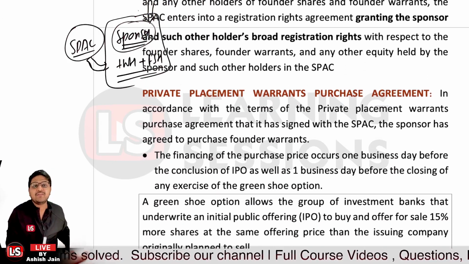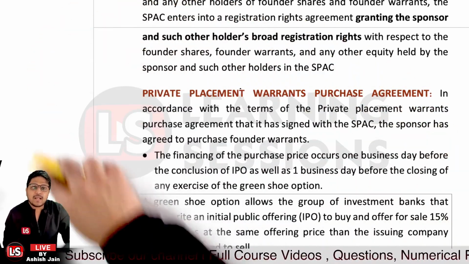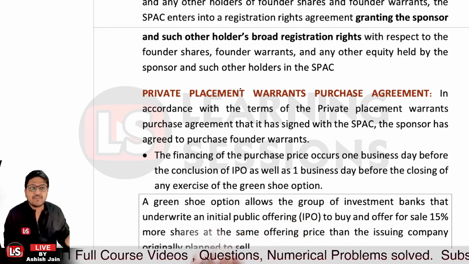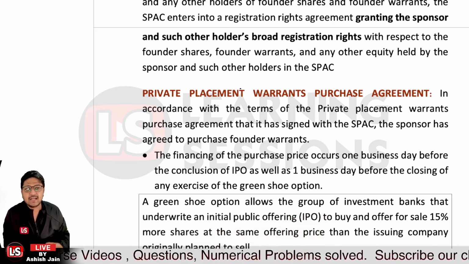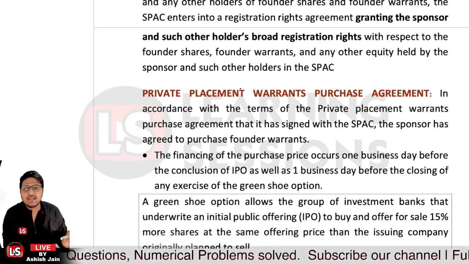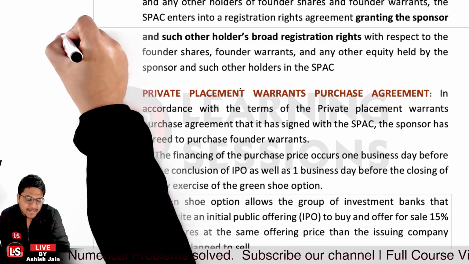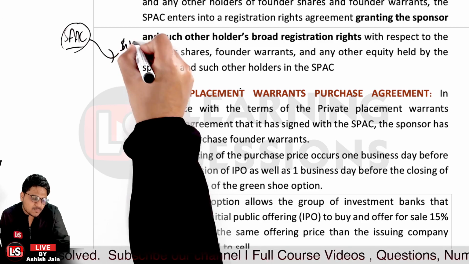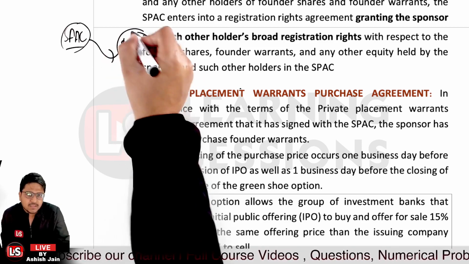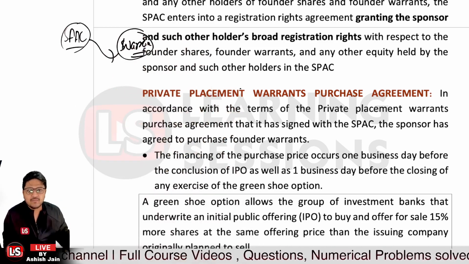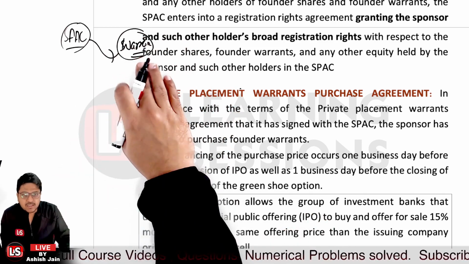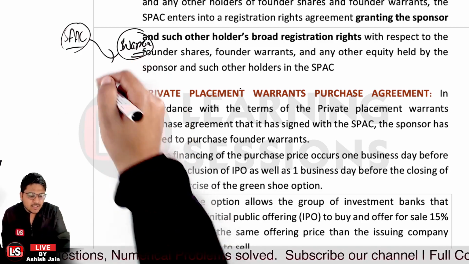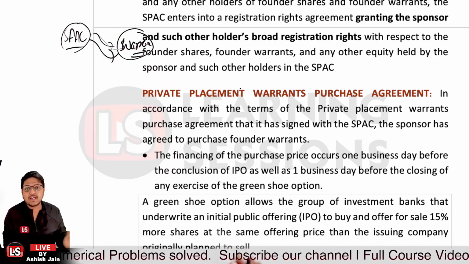And after that, it's related to the private placement warrants purchase agreement. In accordance with the private placement purchase agreement, signed with the SPAC, the sponsor has agreed to purchase the founder warrants. So the SPAC will be selling the warrants to the sponsors, and there will be an agreement where the sponsor agrees that they are going to purchase the founder warrants. That's an agreement between the two, right?